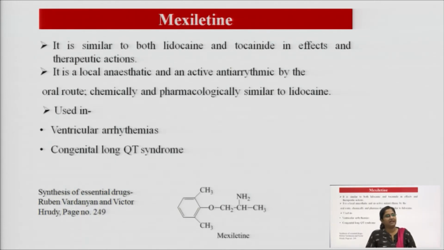Then the third drug, that is mexiletine. It is similar to both lidocaine and tocainide in effects and therapeutic action. It is a local anesthetic and antiarrhythmic agent by oral route, chemically and pharmacologically similar to lidocaine. We studied in the previous slides that mexiletine and lidocaine both are used as local anesthetics.